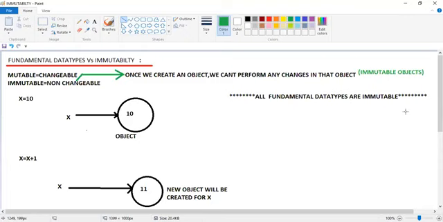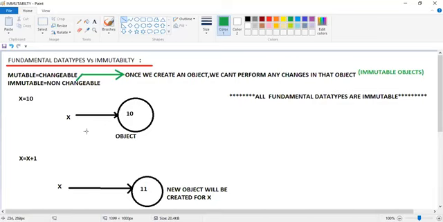For handling each and every data item in Python, it creates an object. Python is an object oriented programming language. So 10 is available within the object, stored in memory. Let us suppose on the x variable I increment the value, x equal to x plus 1. When 10 is incremented by 1, what's the value, guys?